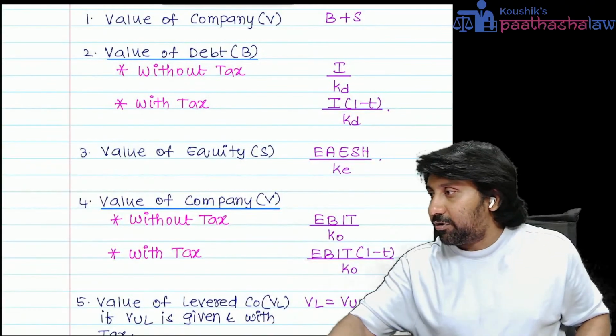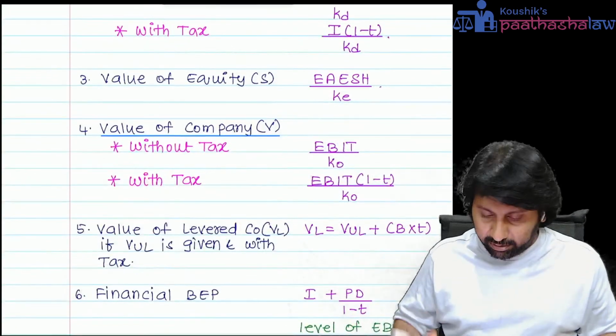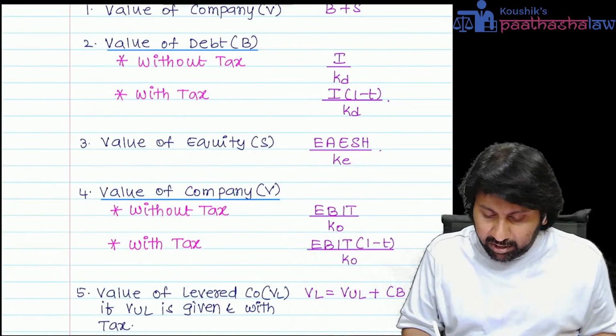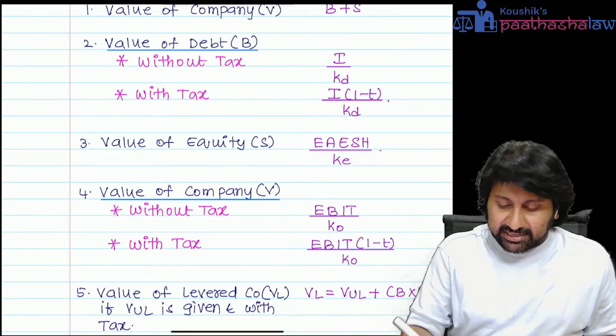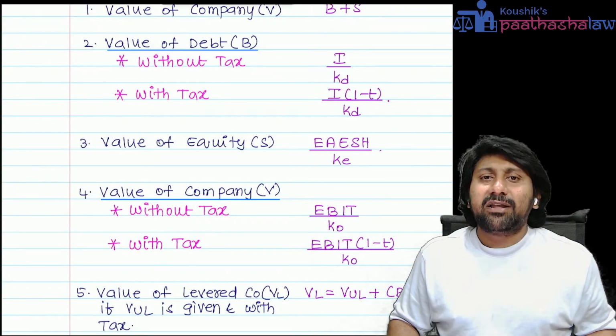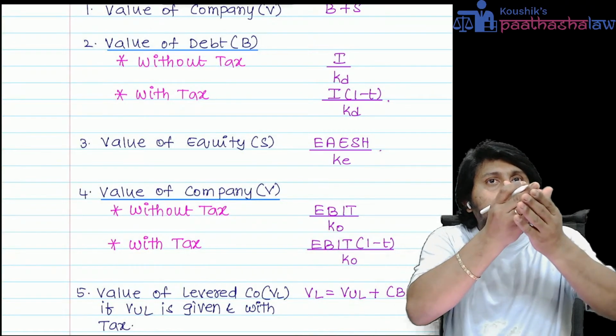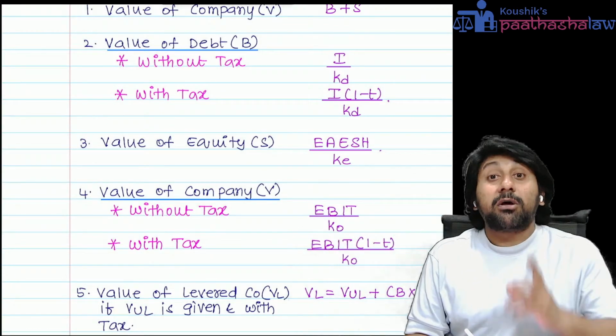You need to understand one point here: how to understand the market value of equity. An equity share gives a return called dividend. What is dividend? Dividend is nothing but a division of the total earnings, for how many years? Perpetual years.